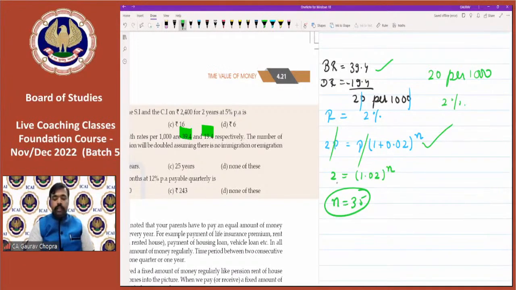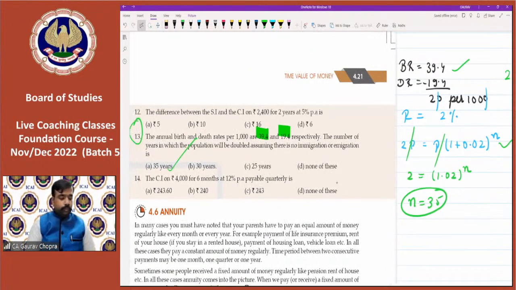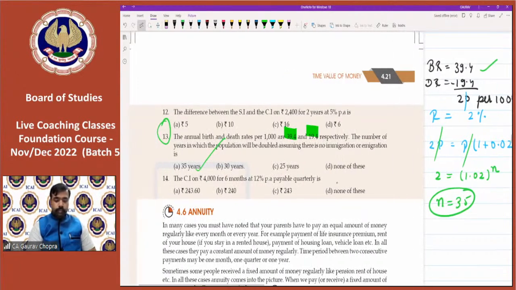So 20 was the difference between the birth rate and death rate. So any more doubts? So all variety is covered here.